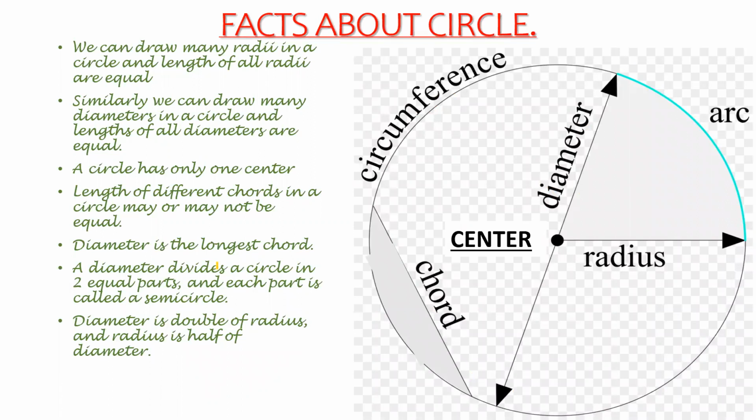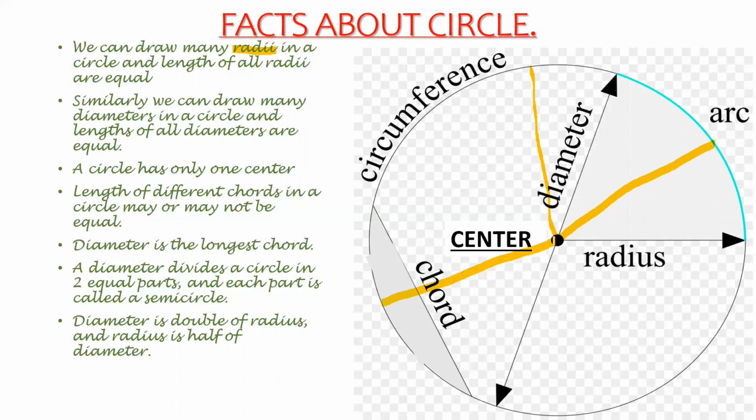We can draw many radii in a circle and the length of all radii are equal. Now what's the meaning of the word radii? I have already told you about radius. Radii is the plural of radius. Now, what does this mean? It means that we can draw as many radii as we want in a circle and their length will be equal. They will be of the same length.